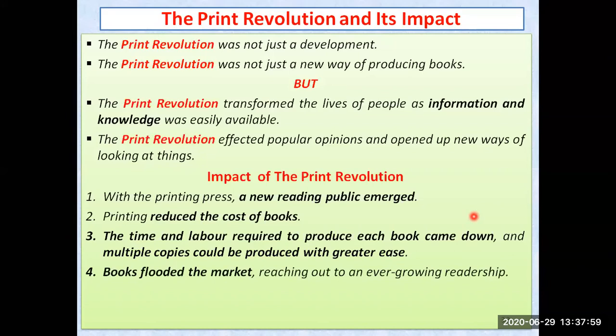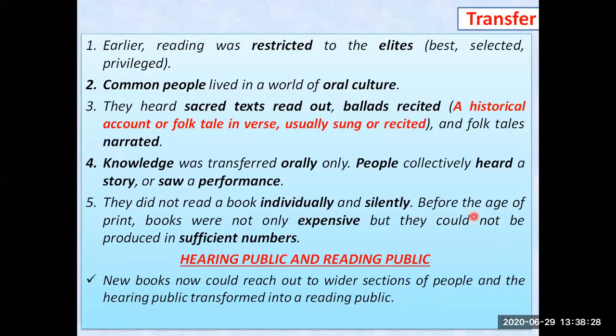Books flooded the market, reaching out to an ever-growing readership. It was reaching from the town to the villages, and villages to the inside of the villages also. So books were everywhere. Books flooded the market. You can say there was no scarcity of books, that is, books were not unavailable. It was not the case, because of that particular invention of Johann Gutenberg. Access to books created a new culture of reading throughout Europe.